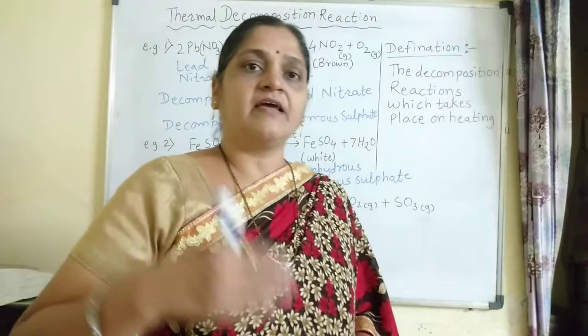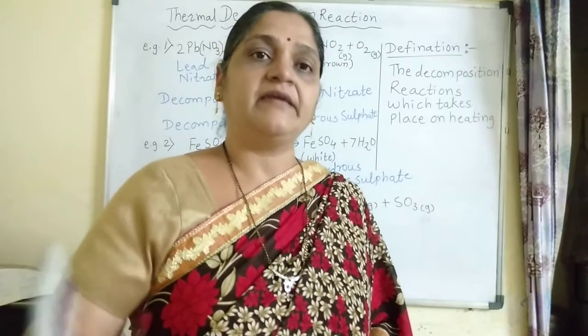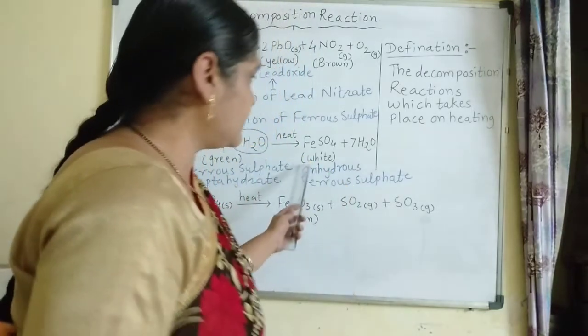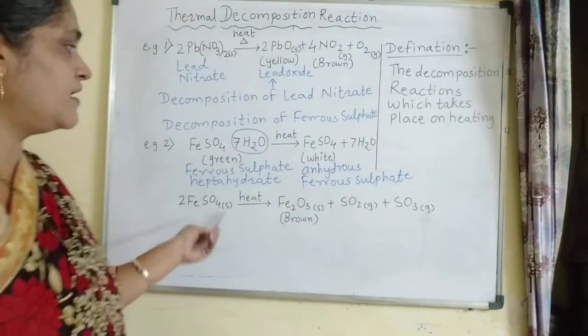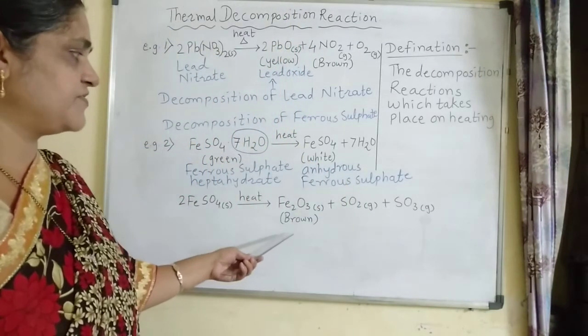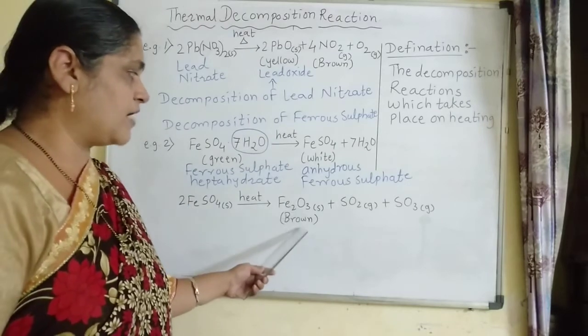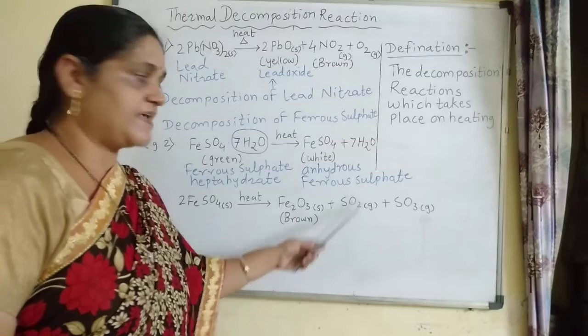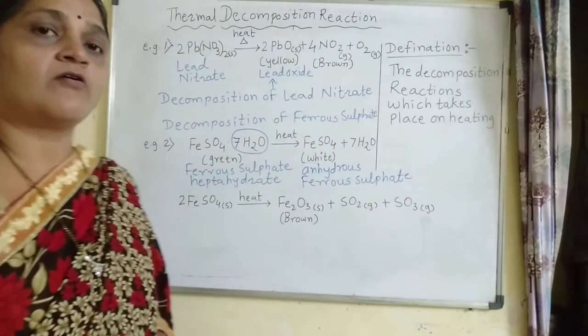Now after that, on further heating, this anhydrous ferrous sulfate will again undergo decomposition and convert into brown color ferric oxide. Sulfur dioxide gas and sulfur trioxide gas are also evolved.